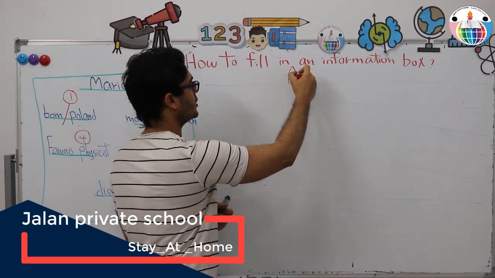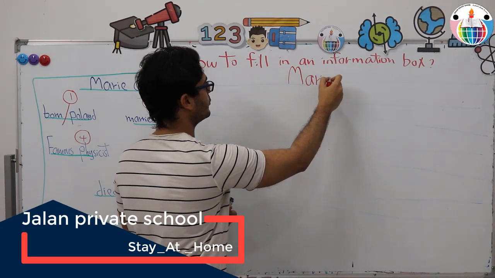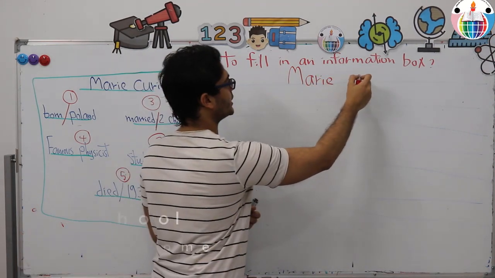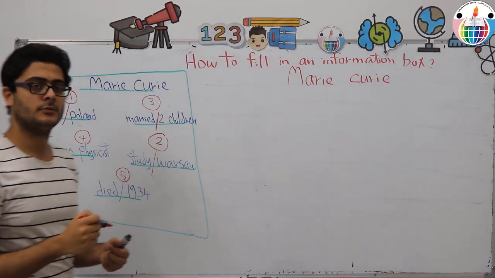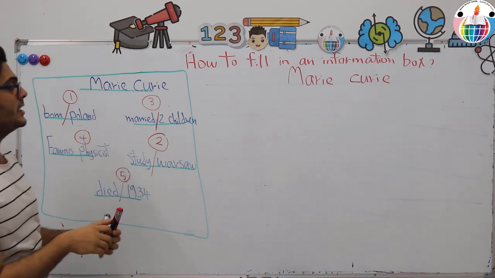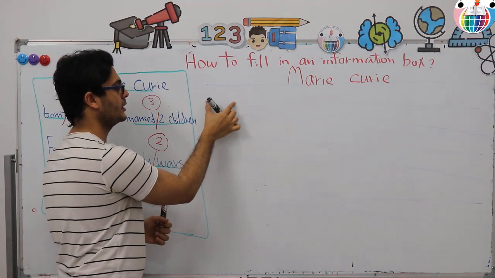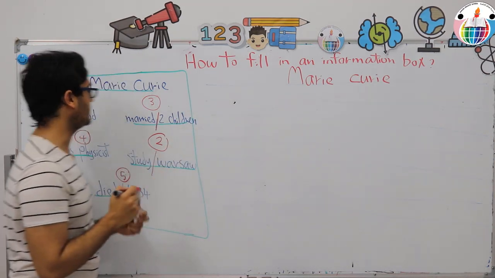We will first start with the subject or the title of the paragraph, which is Marie Curie. We have to start with the right title. Then we will leave some space for a word, and you start your first idea.